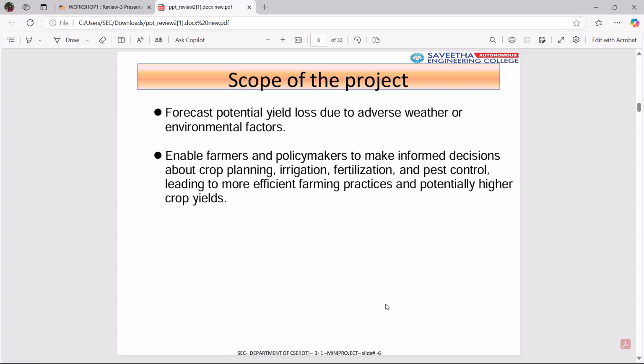Forecast potential yield loss due to adverse weather or environmental factors. Enable farmers and policymakers to make informed decisions about crop planning, irrigation, fertilization, and pest control, leading to more efficient farming practices and potentially higher crop yields.